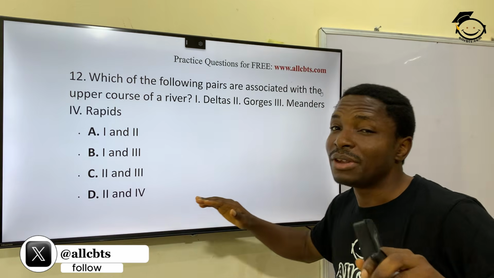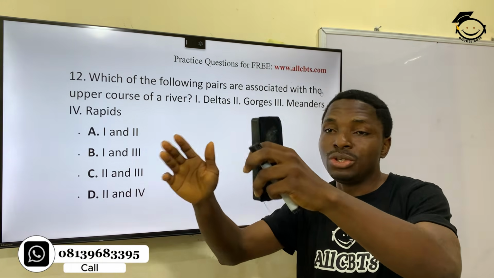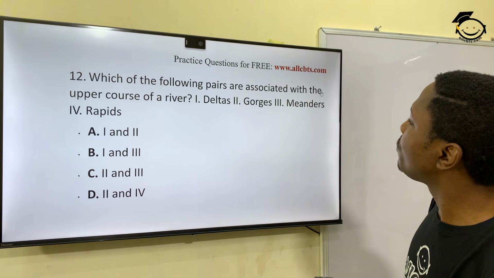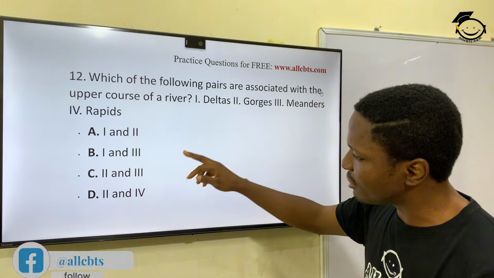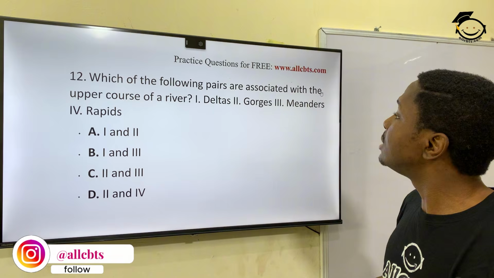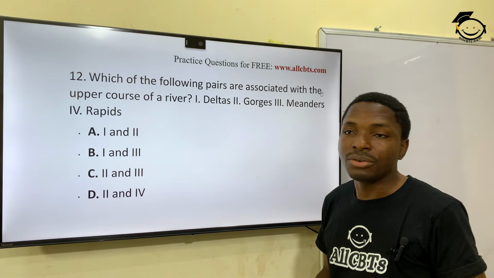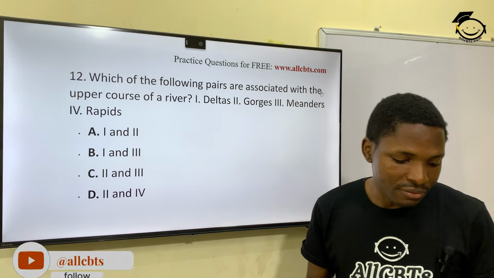Okay, because of erosion, the upper course of a river runs really way faster. So that would be 2 and 4. Do we have such an option? Yeah, option B. Rapids and gorges. Okay, they are associated with the upper course of a river.